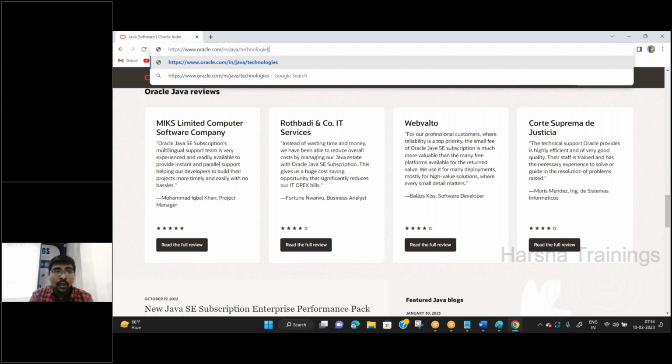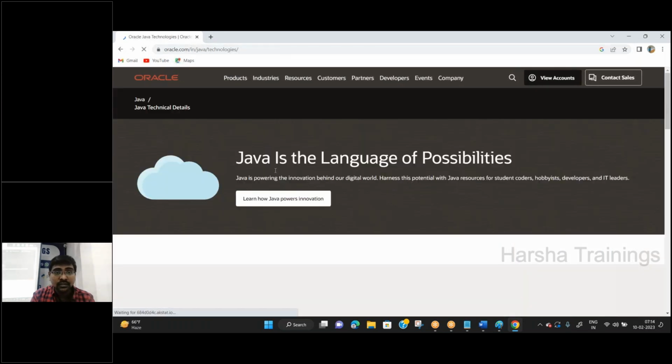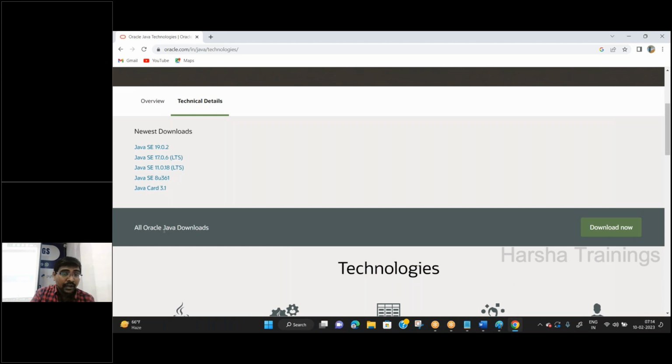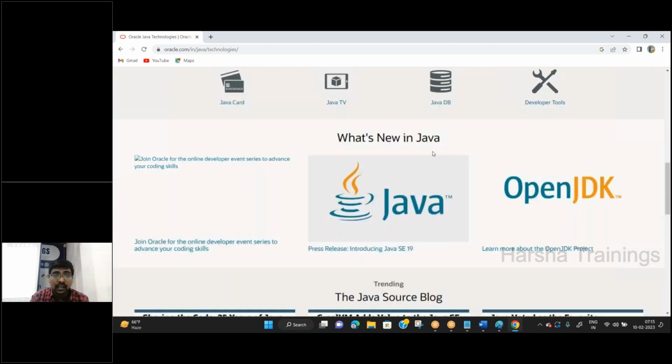Whatever it is, go directly to Technologies. Here, see this one? It provides different versions: Java SE 19, Java SE 17, Java SE 11. Observe that for 17 and 11, they write LTS within brackets.